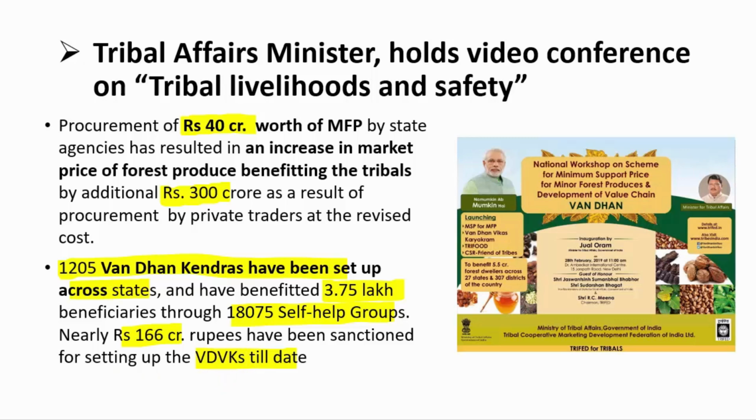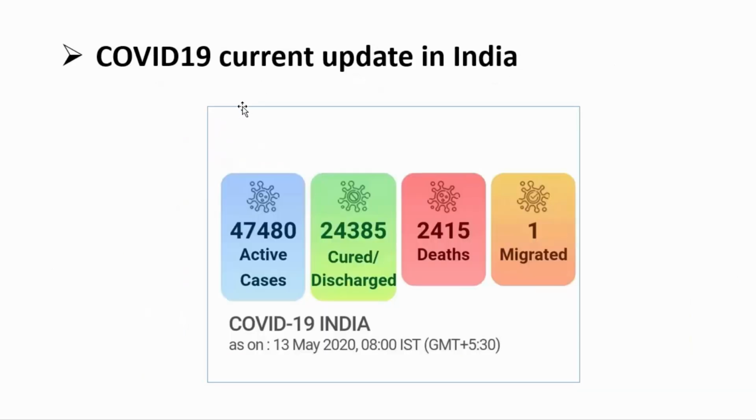Okay, so we shall end our session of the news with the recent COVID-19 update in India. As of now, the total number of cases is 47,480, as of 13 May, 8 AM, I'm telling. The number of cured has risen also, reaching 24,385. The number of deaths, unfortunately, has touched the 2,400 mark, and it is 2,415 to be precise.